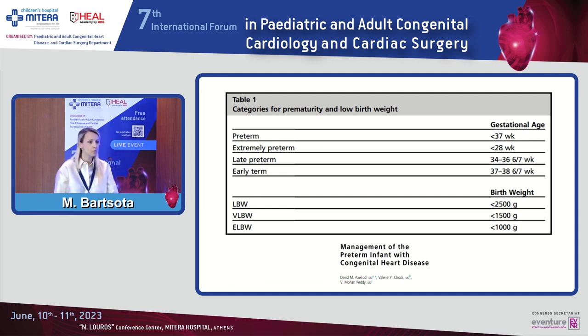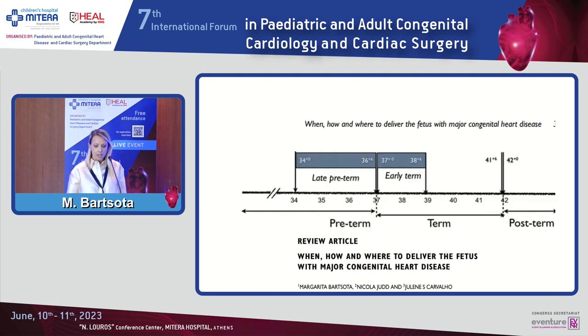So every neonate who is born at less than 37 weeks is considered preterm, and less than 28 weeks is considered extremely preterm. In terms of birth weight, less than 2.5 kilos is low birth weight, and less than 1 kilo is extremely low birth weight. But what I would like to draw your attention to are these two specific groups: the late preterm, born between 34 plus 0 and 36 plus 6, and the early term, between 37 and 38 plus 6, because during the last decade there have been studies showing that even delivery at the early term period has an adverse impact on the outcome of these patients. So these have higher mortality and morbidity.